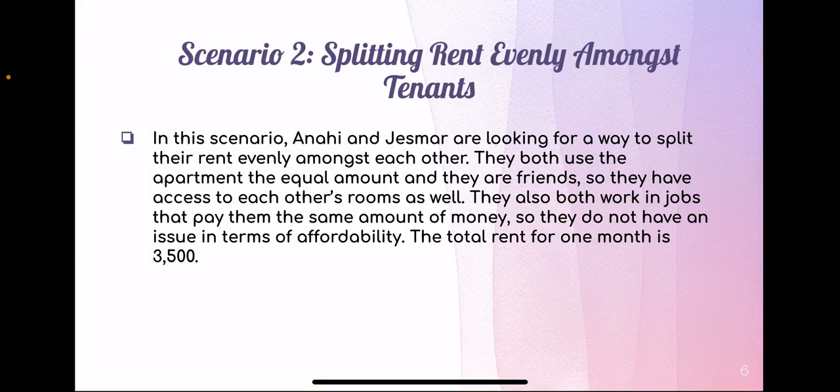Scenario 2. Splitting rent evenly amongst tenants. In this scenario, Anaya and Jesmar are looking for a way to split their rent evenly amongst each other. They both use the apartment the equal amount and they are friends, so they have access to each other's rooms as well. They also both work in jobs that pay the same amount of money, so they do not have an issue in terms of affordability. The total rent for 1 month is $3,500.